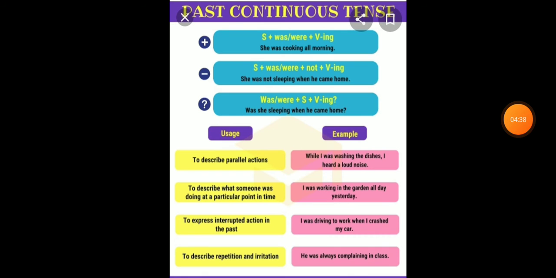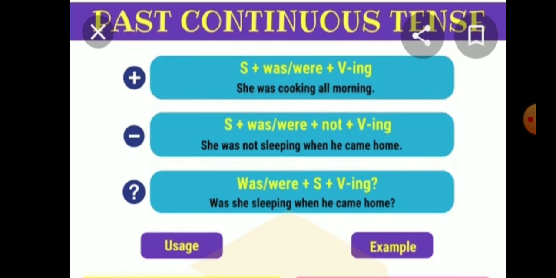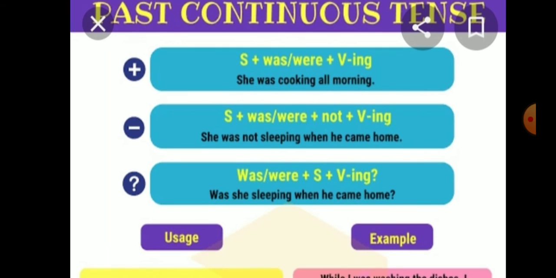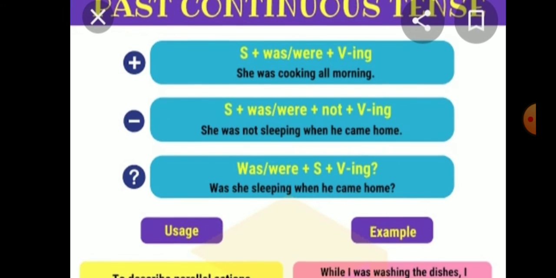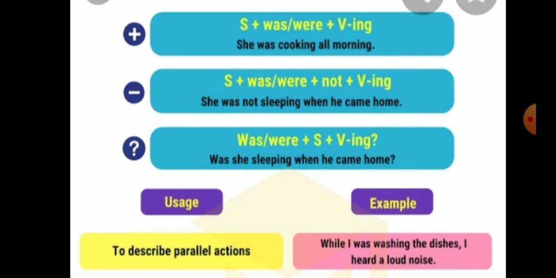Dear students, now let's move on to the past continuous tense. Which structure do we follow in that tense to form the sentence? The structure is like this: subject plus was or were plus verb ing. Let's see. She was cooking all morning. When we make the negative, subject plus was or were plus not plus verb ing.